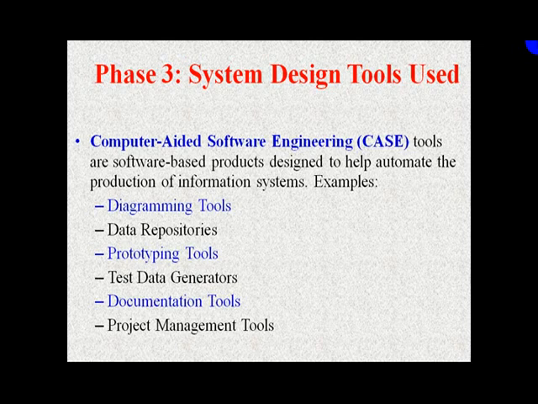So they are CASE tools, they are software-based products, and they are designed to help automate the production of information systems. So there are some categories of CASE tools which are available, and primarily they are there to represent technically the architecture and its major components, their interaction and the documentation.